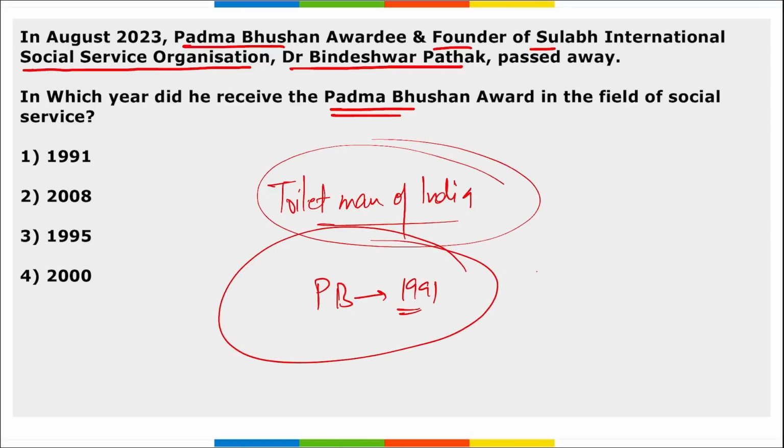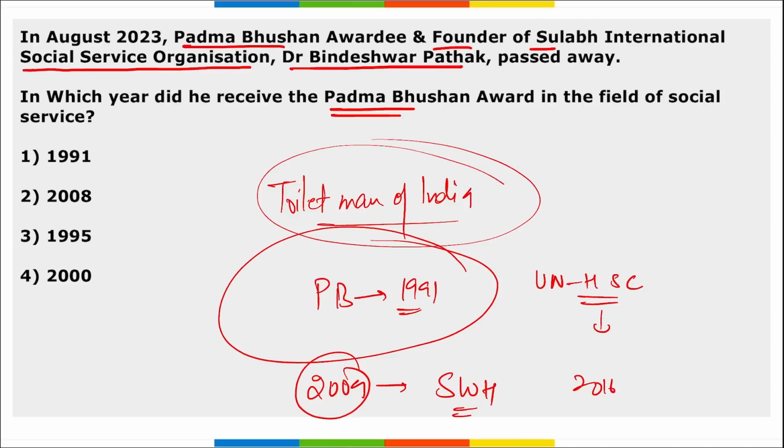Then he was also honored with the UN Habitat Scroll of Honor 2003 award, correct? And he also received the United Nations Environment Program Global 500 Scroll of Honor award. Then in 2009, he received the Stockholm Water Prize, right? Then in 2016, he received the WHO Public Health Champion award also, correct? And he passed away at the age of 80 in New Delhi. And he received this Padma Bhushan in the year 1991.